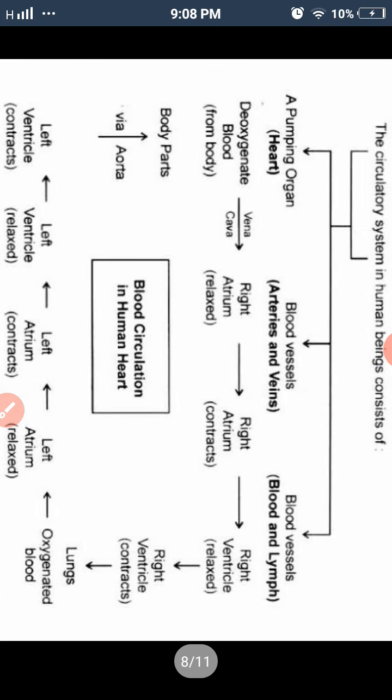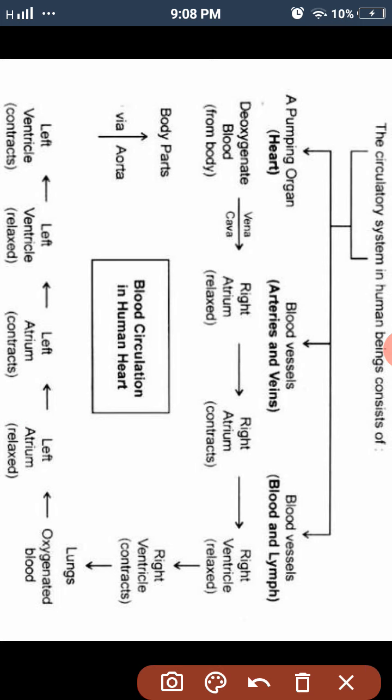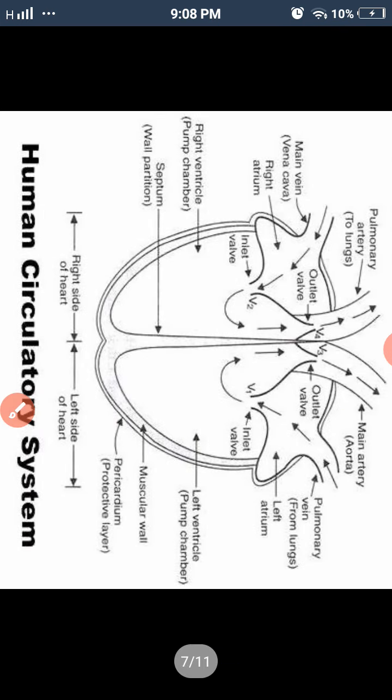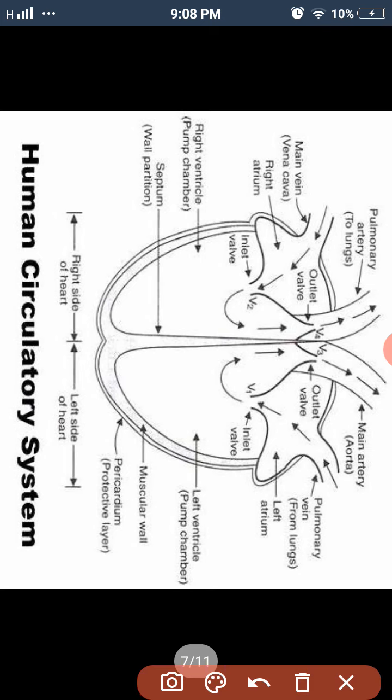We can start the circulation from the deoxygenated blood from the body, which enters into the heart, into the right atrium.